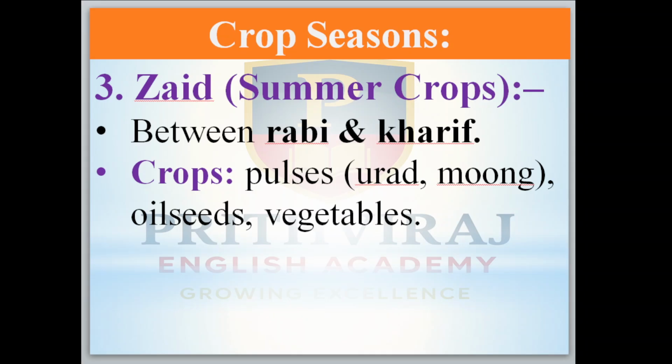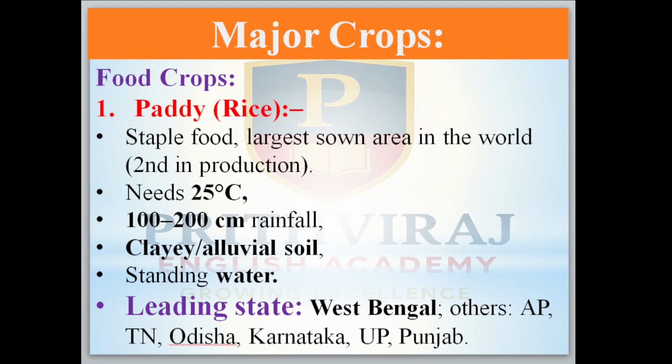Between the Rabi and Kharif, crops like pulses, urad and mung, oilseeds and vegetables are grown in this season. Okay. Now come to the major crops, like food crops, first. In that we have first paddy, yeah, rice.